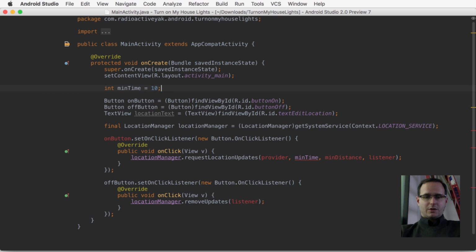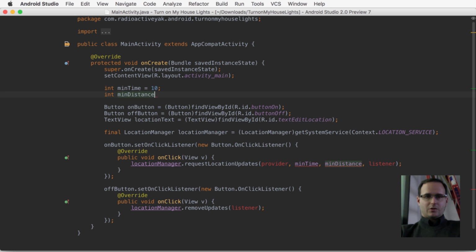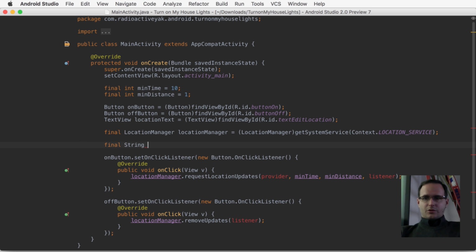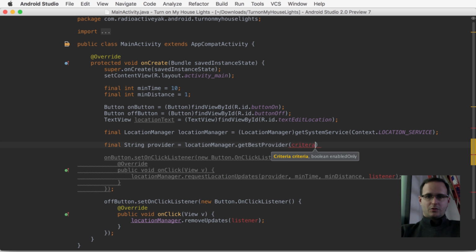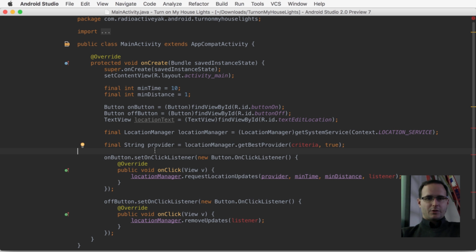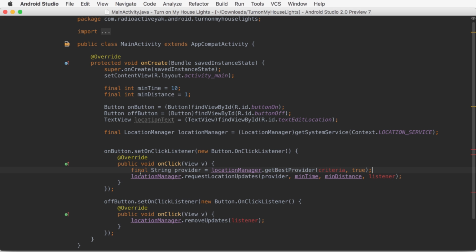Min time is going to be 10 seconds. Our min distance, 1 meter. Now for our provider, we're going to use the location manager again. Get best provider, criteria, one which is enabled. And in fact, we're going to go ahead and move that in here.